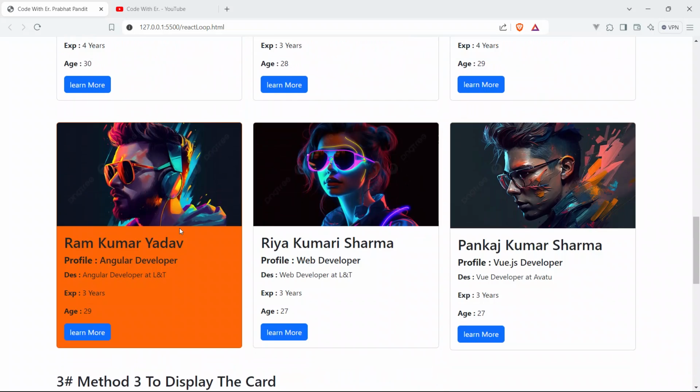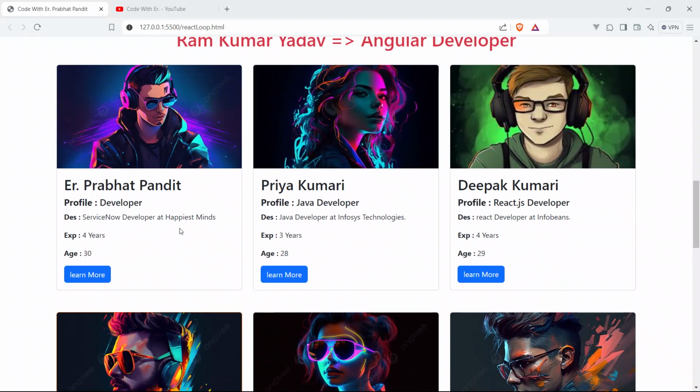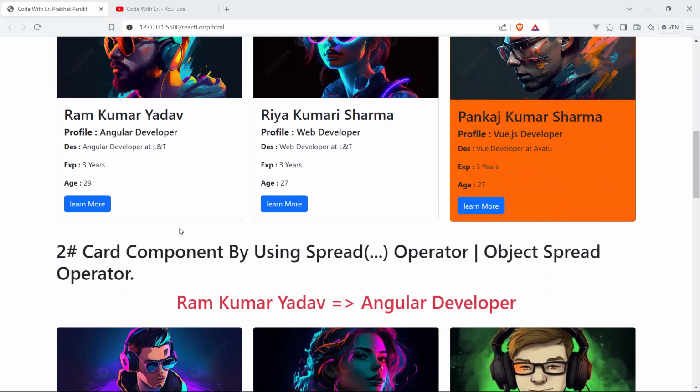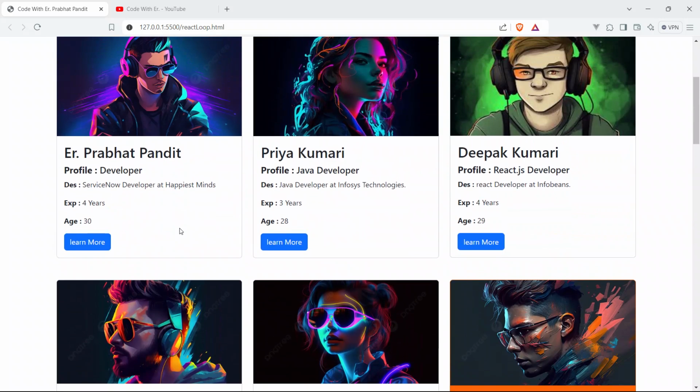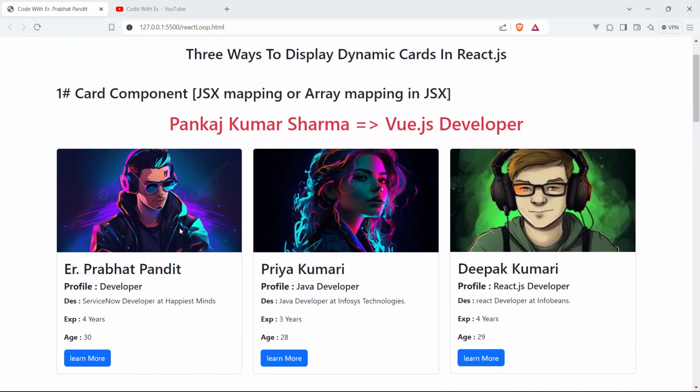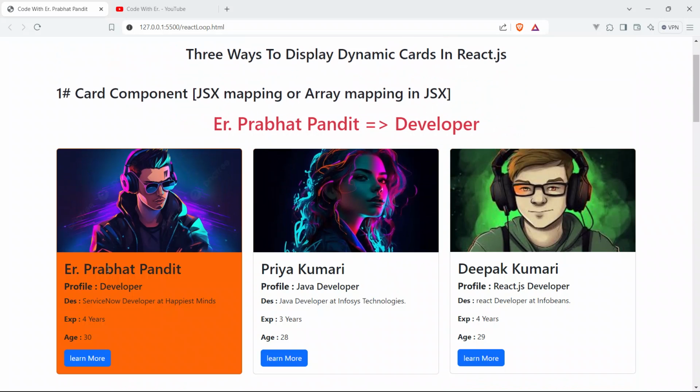So guys, I have tried making this video very interactive and very learning as well, okay. So guys, you can see here I have not just shown the card only, which is very easy. Anyone can teach you to show cards, show dynamic cards. Anyone can teach you on YouTube, but no one is going to teach you how to make cards active, clickable, and how to show the profile name, how to show the designation. Guys, if you want, you can show the images also. If you want, you can show the description also. If you want, you can show the experience also. If you want, you can show the ages also.